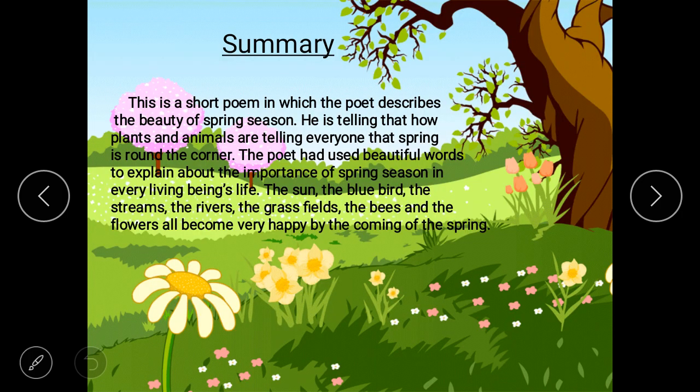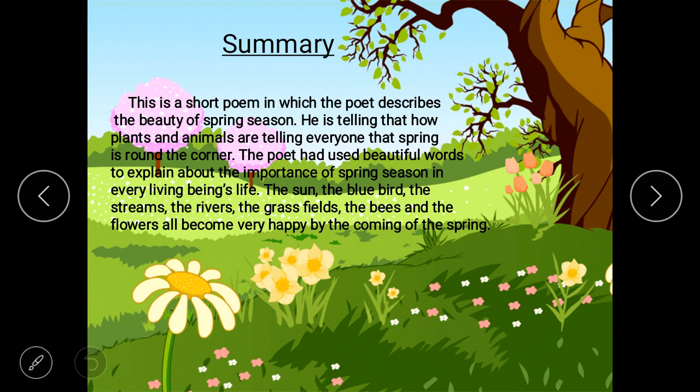So here is the summary. Summary means the short gist of this poem. I'm reading this once. This is a short poem in which the poet describes the beauty of the spring season. He is telling how plants and animals are telling everyone that spring is around the corner.